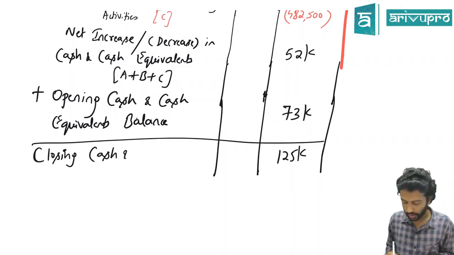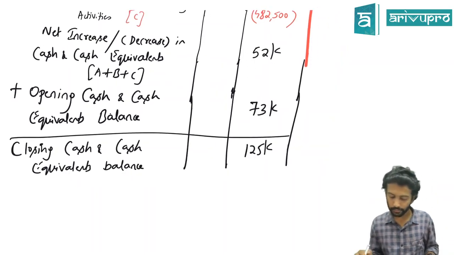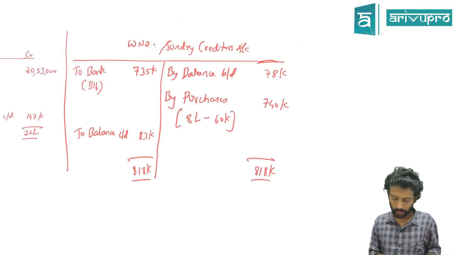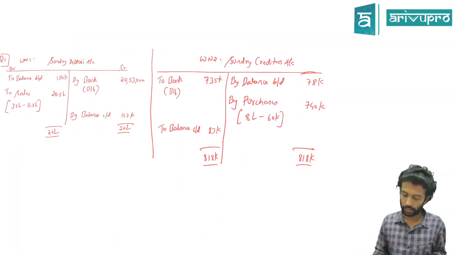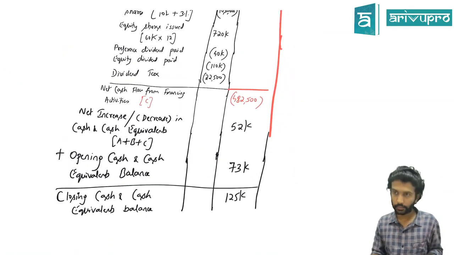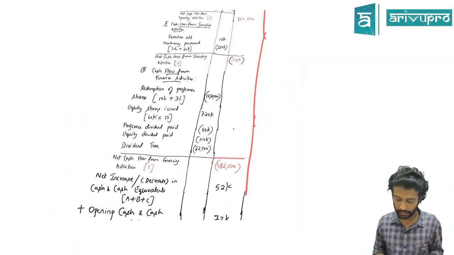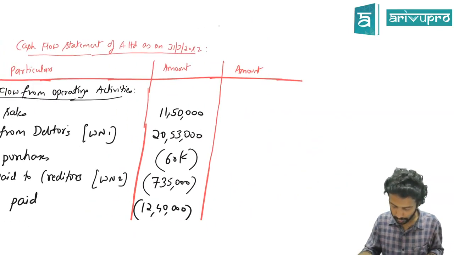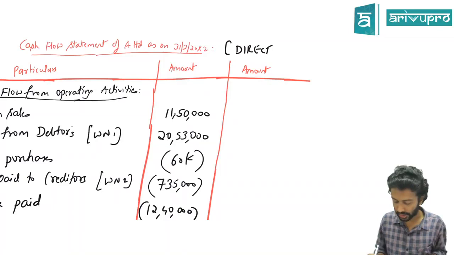Closing cash and cash equivalents balance. That's it. Does anyone have to copy this working note? No. This one also done, no? This is also direct method. You can write that. Cash flow statement of A Limited as on 31st March. Today's session, I'll tell you whenever the indirect method starts.